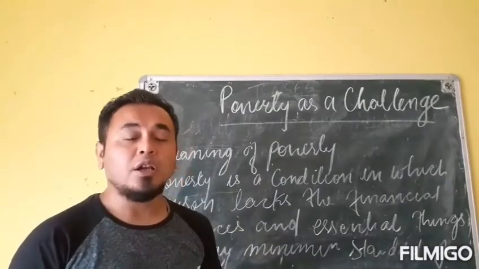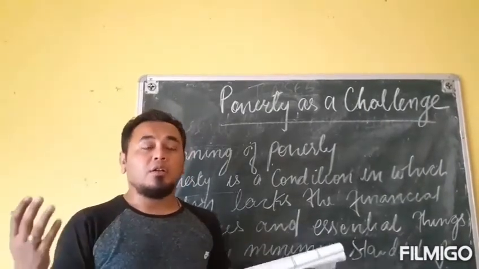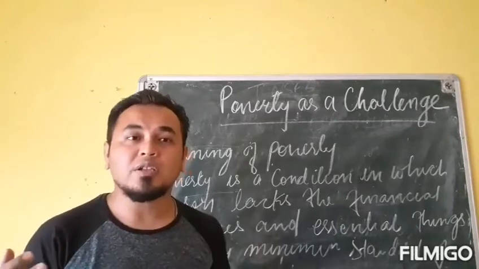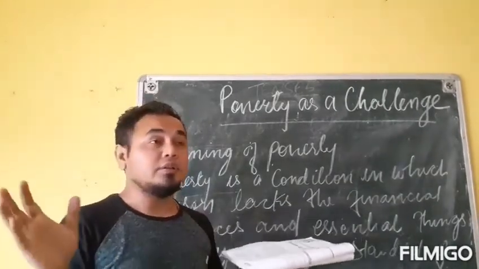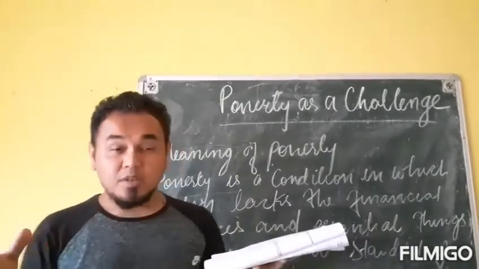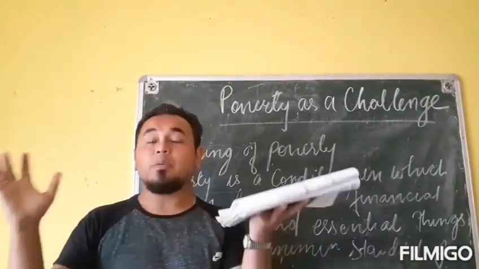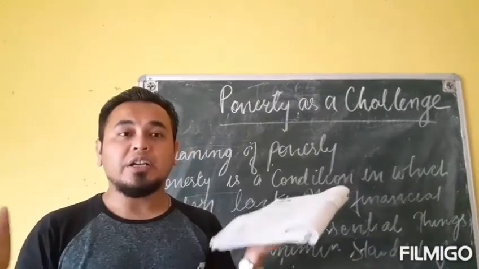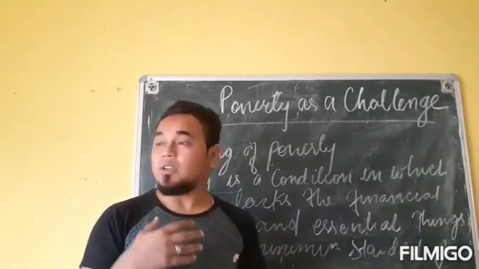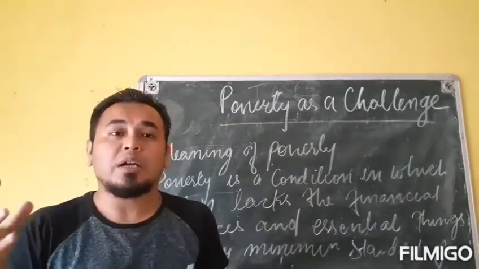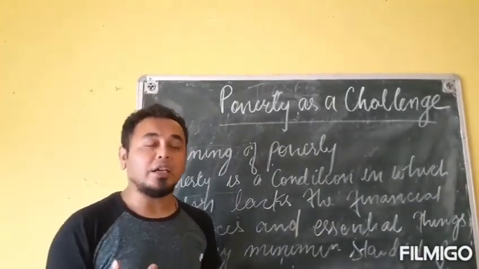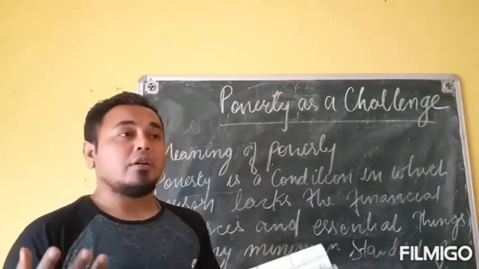Okay, because before, India used to be a rich country, and people from all over the world once wanted to come to India, because it was a very rich country.